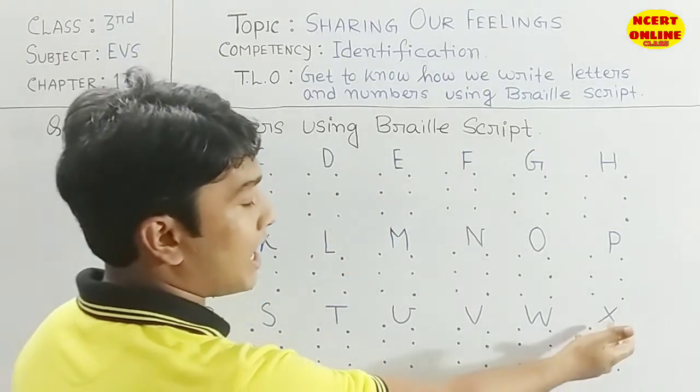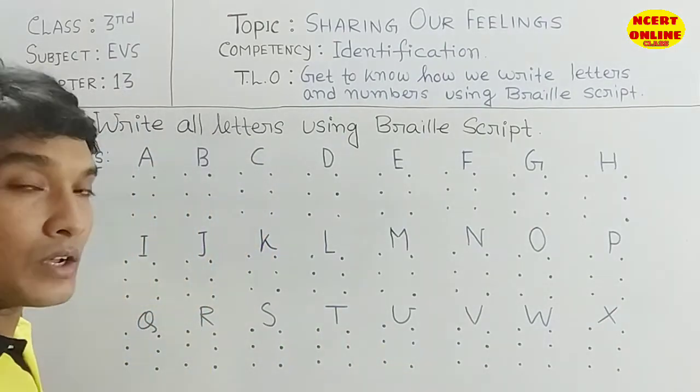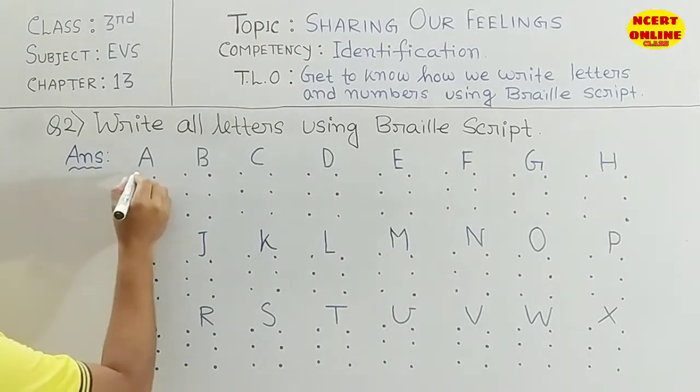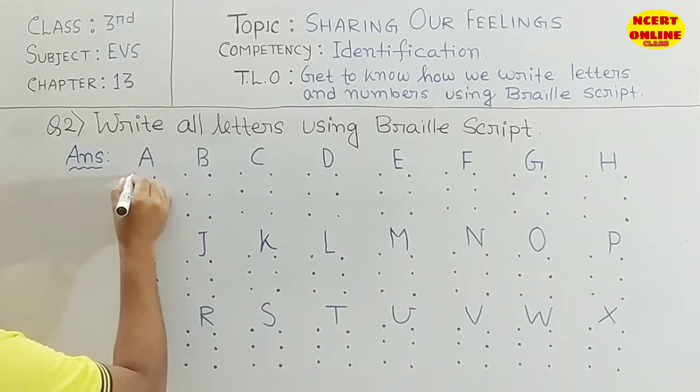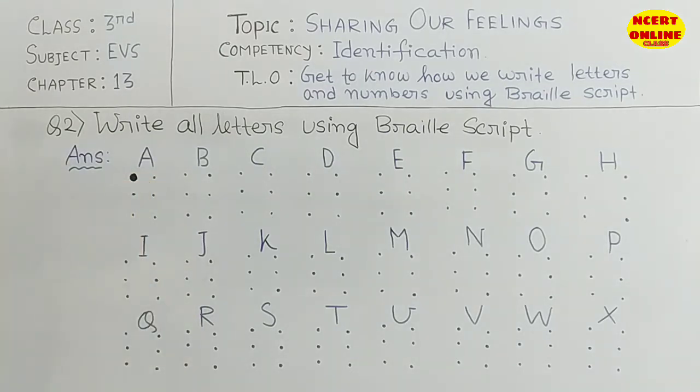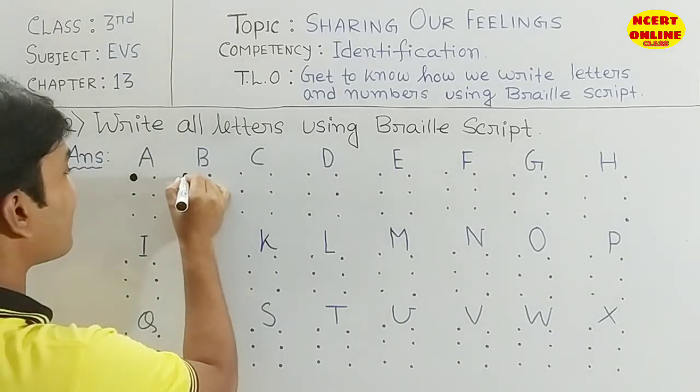I wrote here up to H. Next we will write Y and Z also. So see properly. Here are 6 dots, but when we need to write A, you need to circle this one big. So this is A. Then we need to write B. B is these 2, you need to make them big.